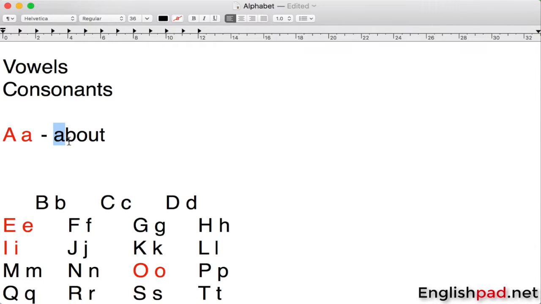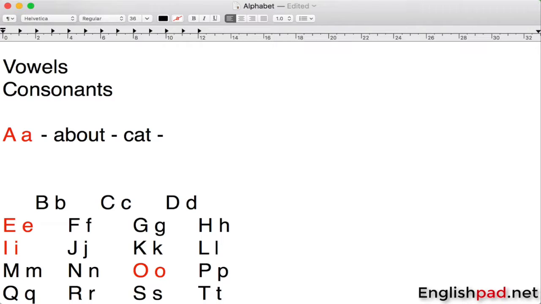I'm just gonna come up with some words and pronounce them. So you see, this is pronounced about, about. So it's a very short sound, about. Or another one, for example, we can say cat. See, here is an A sound, cat.